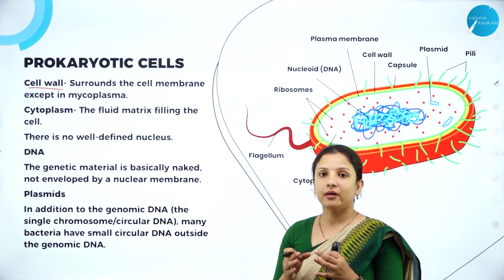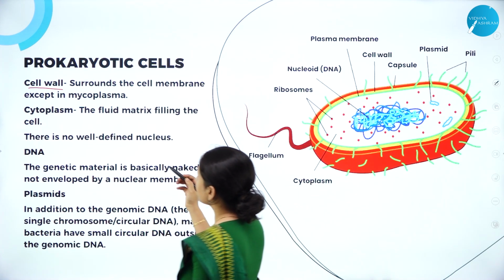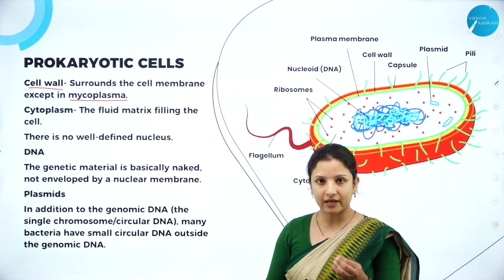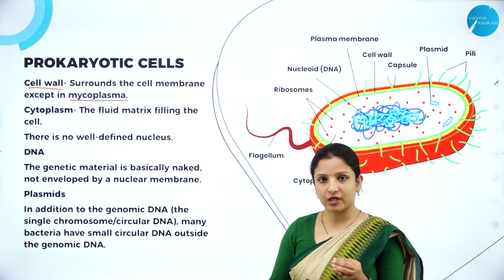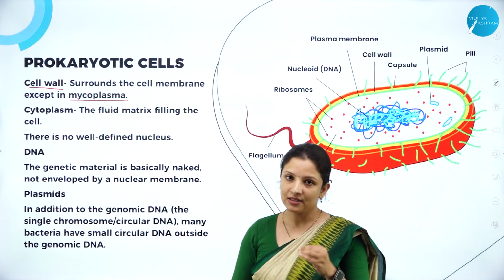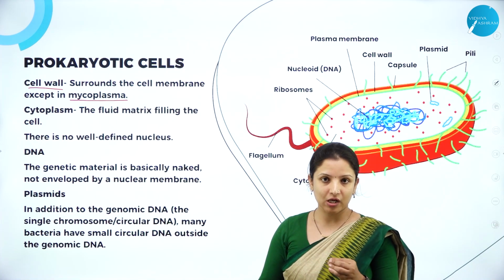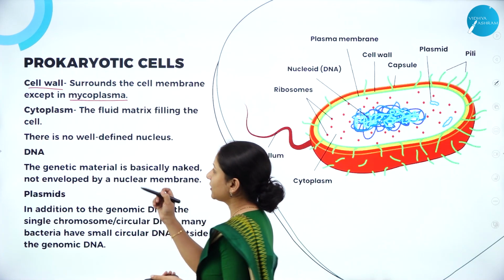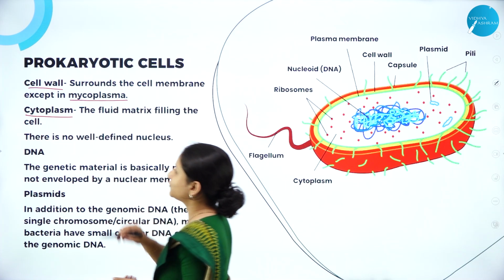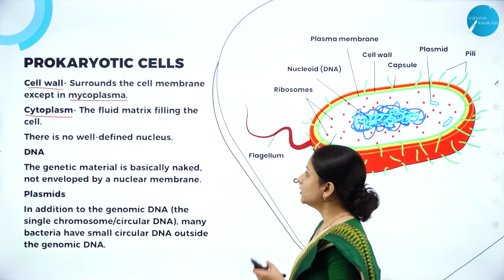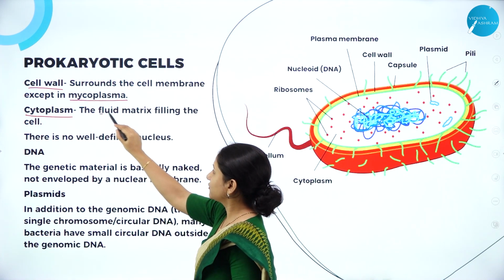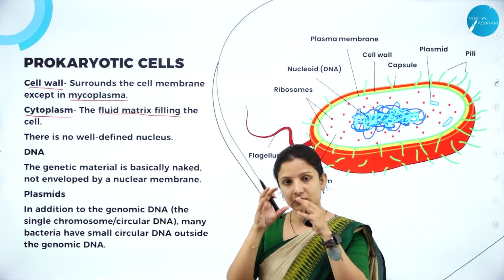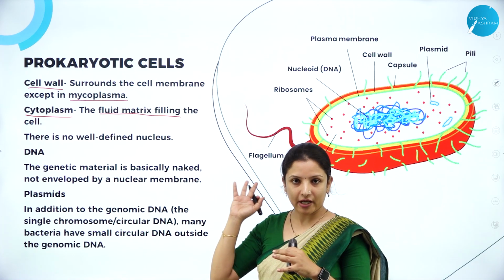And you have to remember that mycoplasma do not have the cell wall. They are the smallest form of prokaryotic cells which do not have a cell wall. Rest all the other prokaryotic cells have a cell wall. And within the cell wall, they have a fluid-filled matrix which is nothing but the cytoplasm. So this cytoplasm is, as I told you, the fluid matrix which is present inside the unicellular organism, that is the prokaryotic cell.